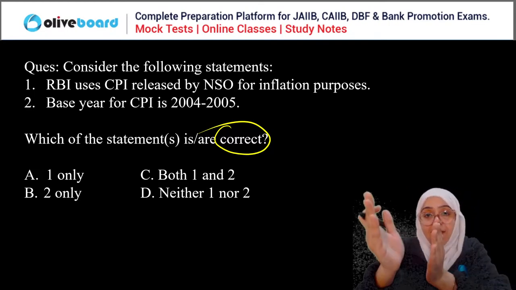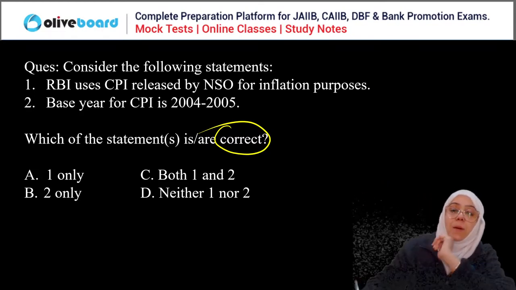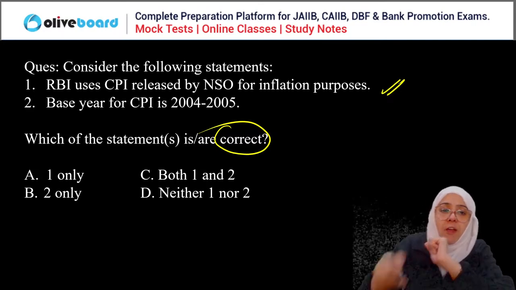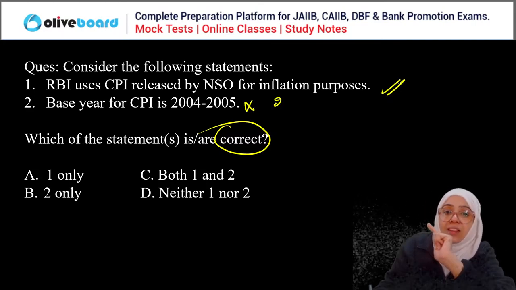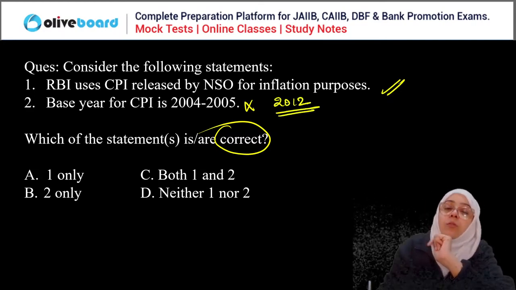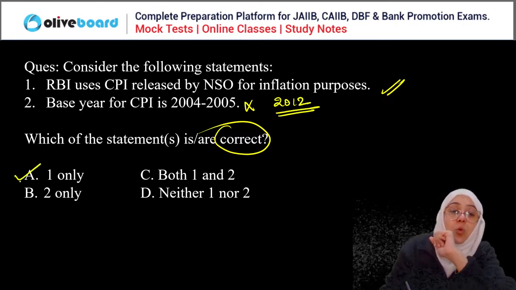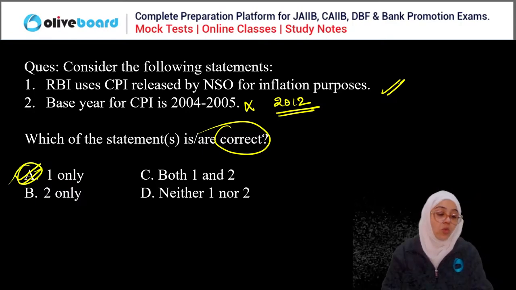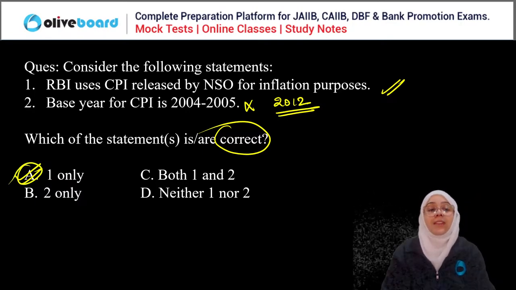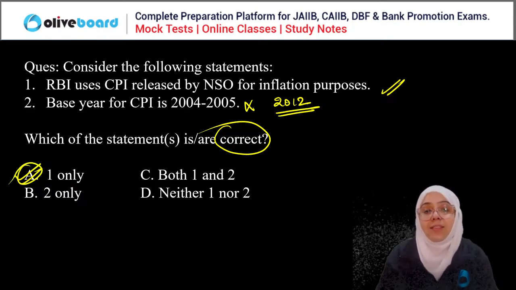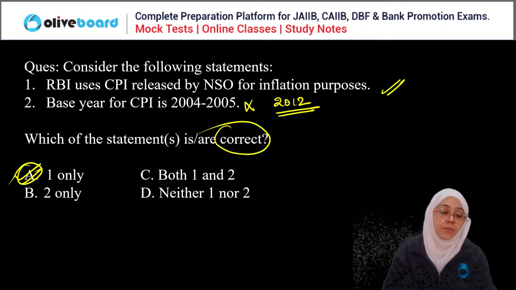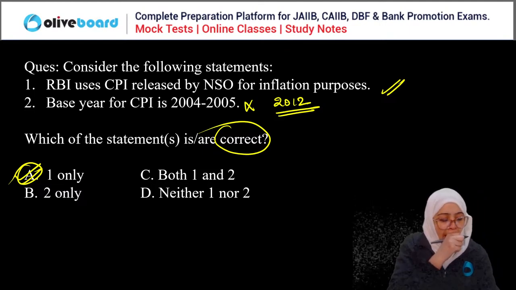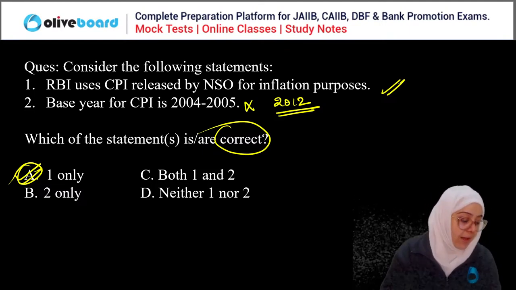RBI uses CPI which is released by NSO for inflation purpose. True. The base year for CPI is 2004-05. No, the base year for consumer price index is 2012. So the correct answer is only one. First is the correct statement here. Okay, no, not C. It is first which is the correct answer. Okay, done.